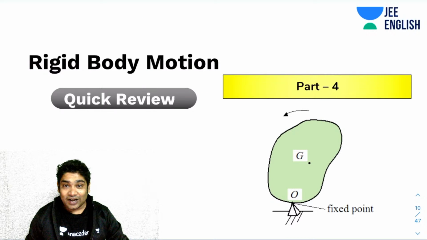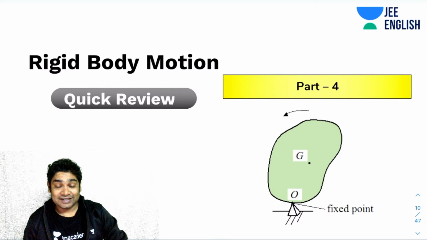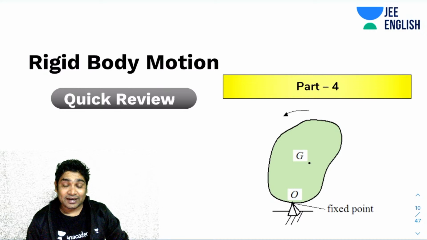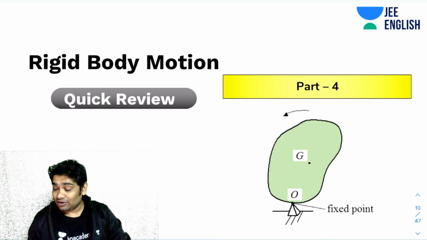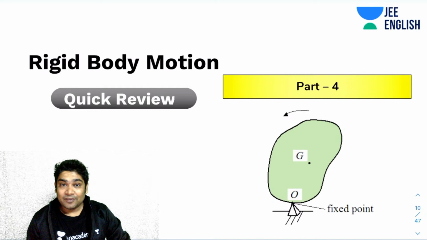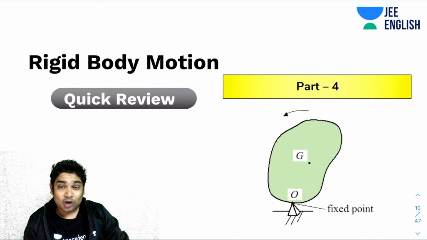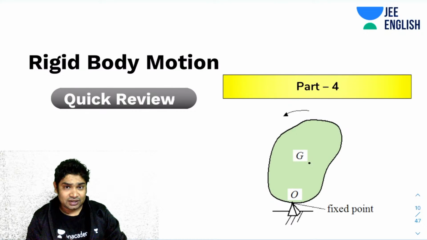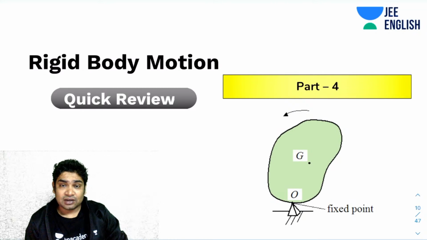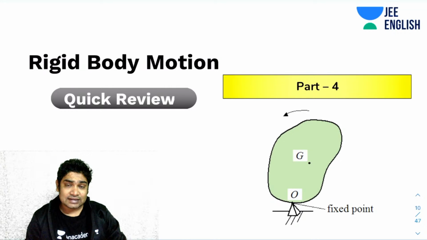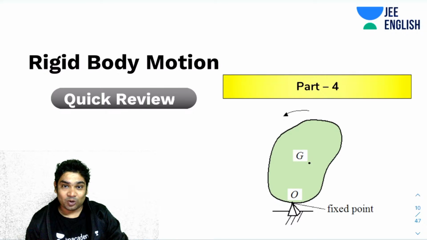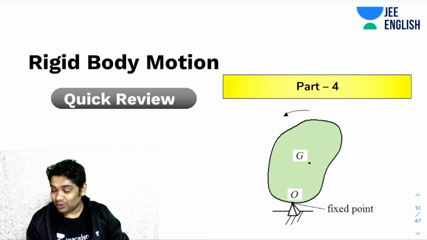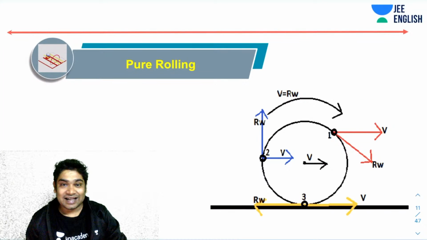Next, why don't we get started with today's discussion? In the last class we talked about analysis methods of pure rotation, and today we will talk about the analysis of general motion. We also started it, and I told you that for any kind of general motion, Mains has not asked too many questions. Mains has limited its focus to pure rolling only. So today we are going to talk about pure rolling, what pure rolling is, and how to analyze pure rolling motion. That's the objective for the day.